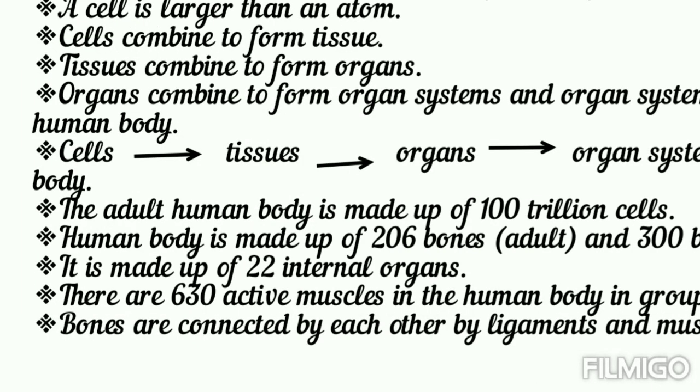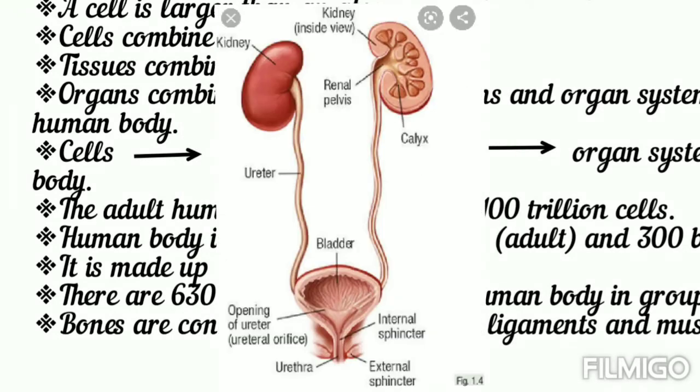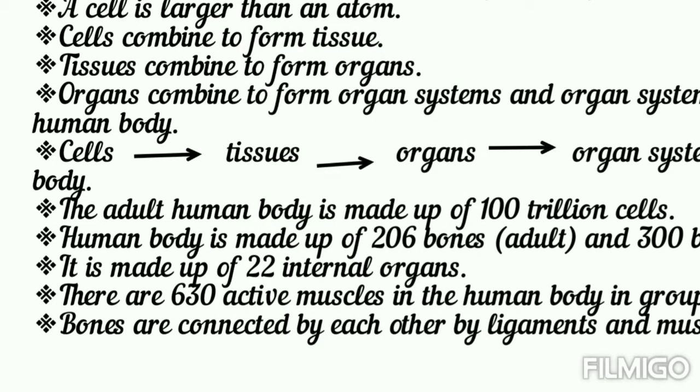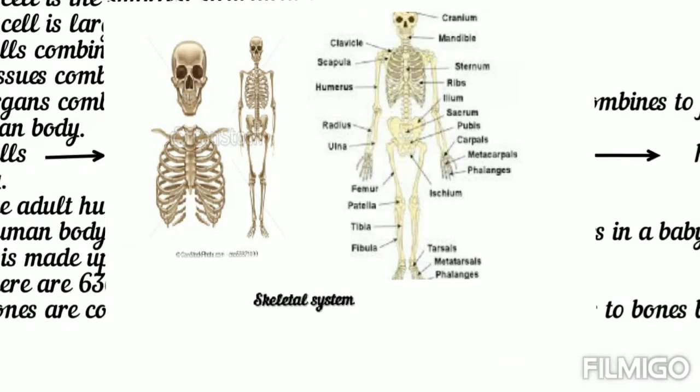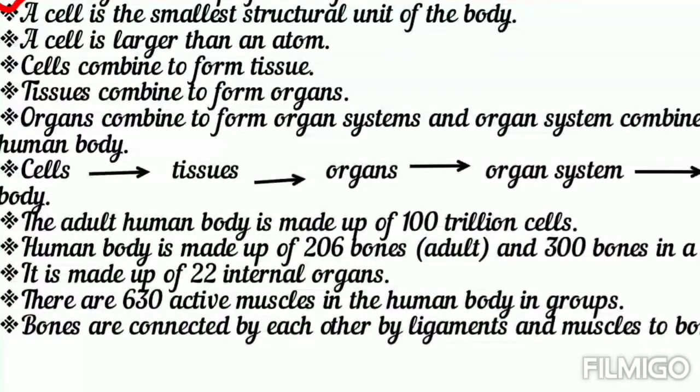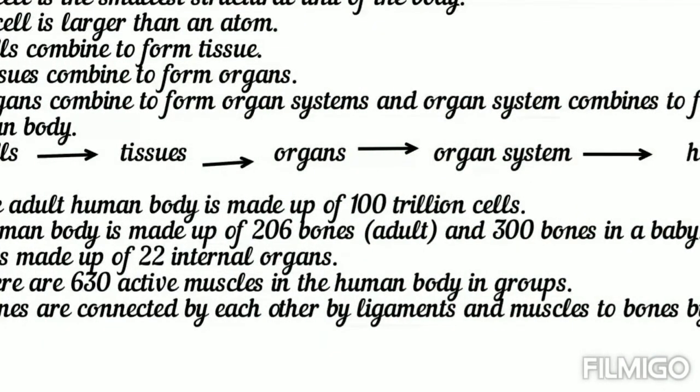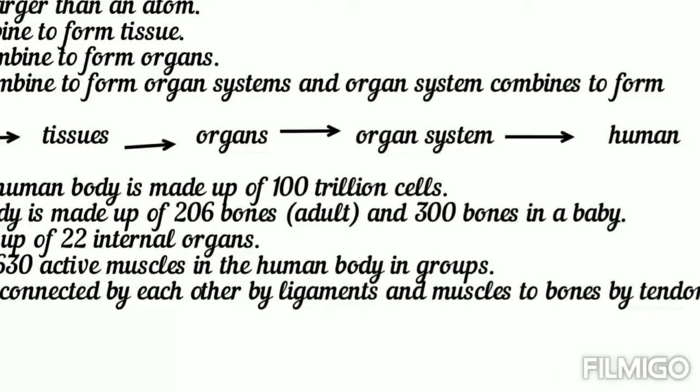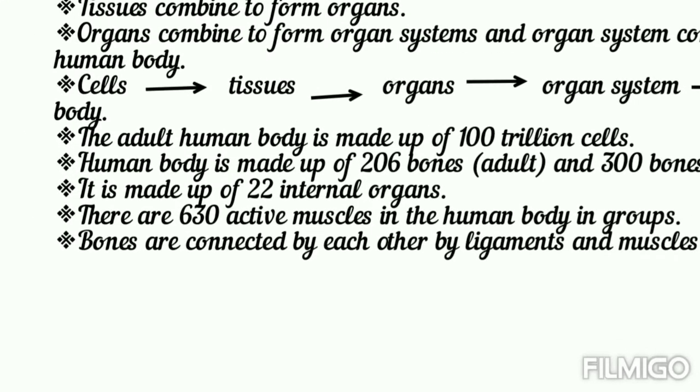Some other systems in your body are circulatory, respiratory, nervous, urinary or excretory, reproductive, muscular and skeletal. So let's see how a human body is formed. When cells are combined, they form tissues, and tissues combine together to form organs. Then organs form organ systems, and then the organ systems combine to form a human body.